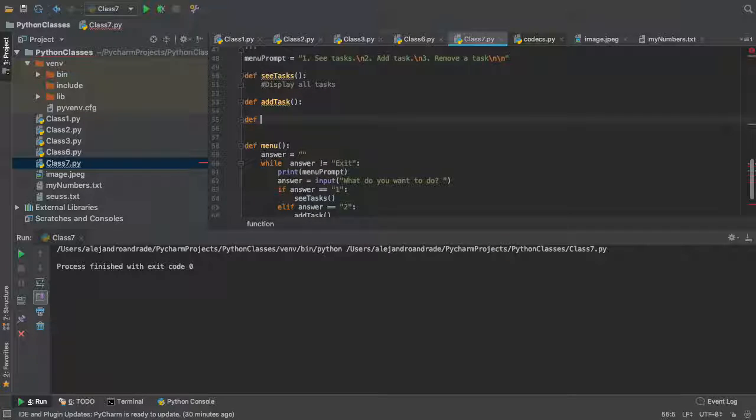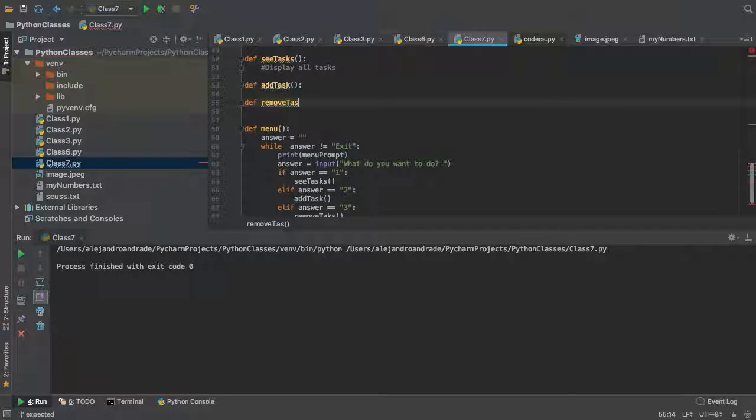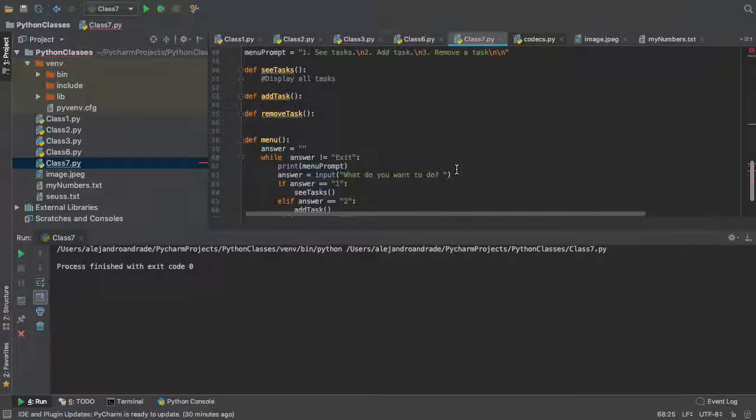And then we're gonna have define last function, which is remove task, right? So you're gonna realize that adding a task is not complex, right? Because you just add something. But removing a task actually requires to see tasks, right? Because you cannot remove something that you don't see what it is. So that's a good reason why to make functions also. Because if you had just coded everything right here, then you would probably have had to copy and paste the same thing when you remove a task, right? By the way, this is misspelled, remove tasks, right?